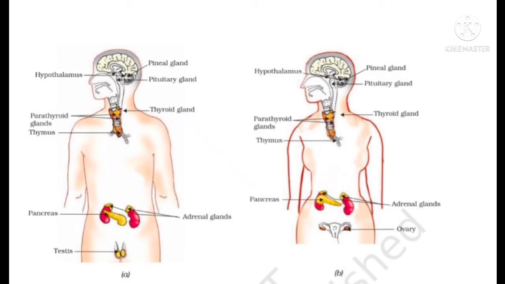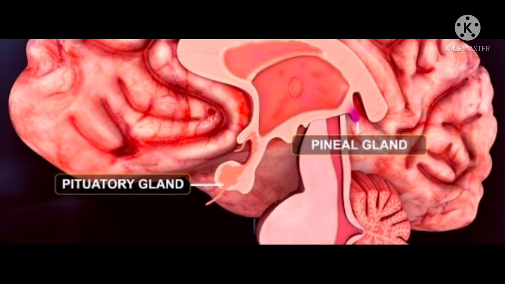So my dear students, we shall now learn all about this in detail, about their functions and all. Firstly, we will see where they are located in the human body. So let us begin with that. The location of the various glands: pineal gland and the pituitary gland.